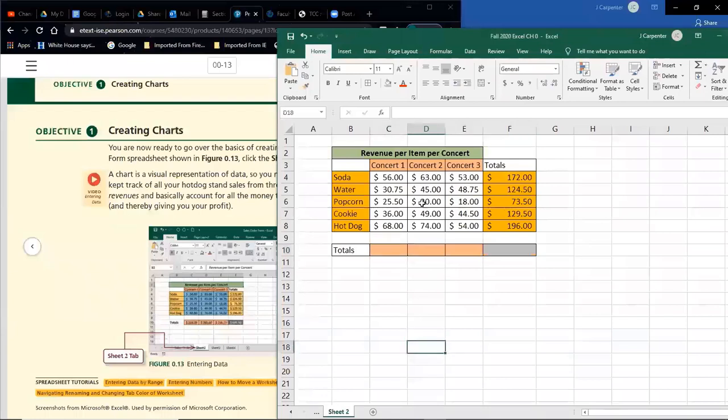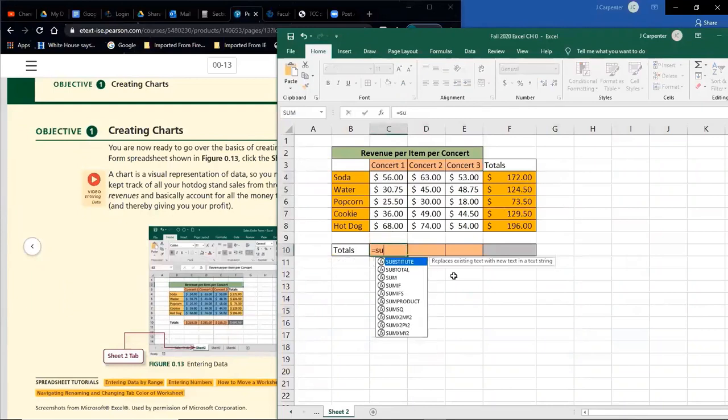Now the totals down here, it's going to be the same thing. It's going to be a sum, but we're not adding up across a row. We're not adding up the 3 individual concerts for the item. We're adding up all the different items for a single concert. So that's how we can tell what we want to be adding up. If the total's over here, you're probably adding up the numbers to the left of it. If the total's here under a bunch of numbers, you're probably adding up all the vertical numbers. So we will go, and I'll do this on the first try correctly, equals sum, and we definitely want the sum this time. We don't want to have to do 4 or 5 additions.